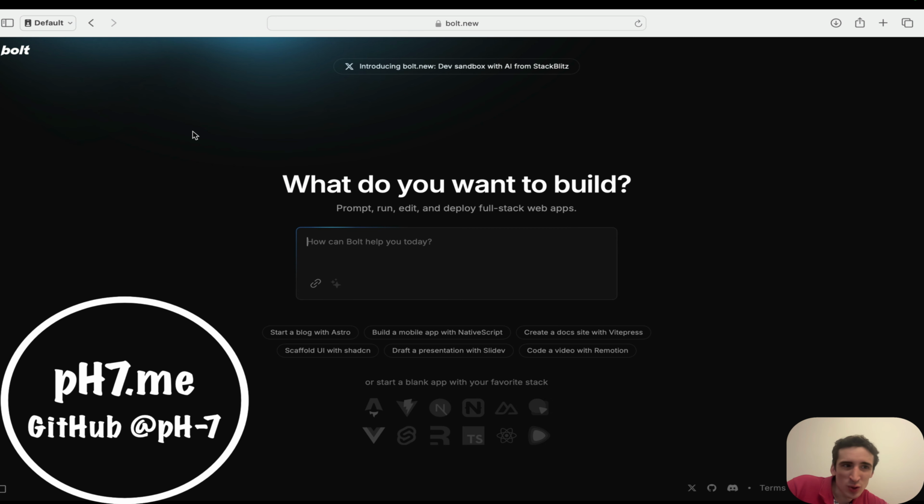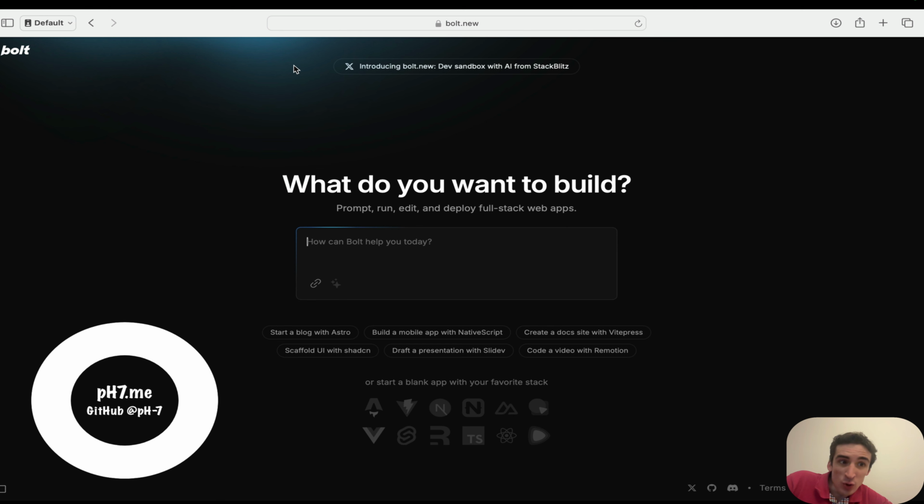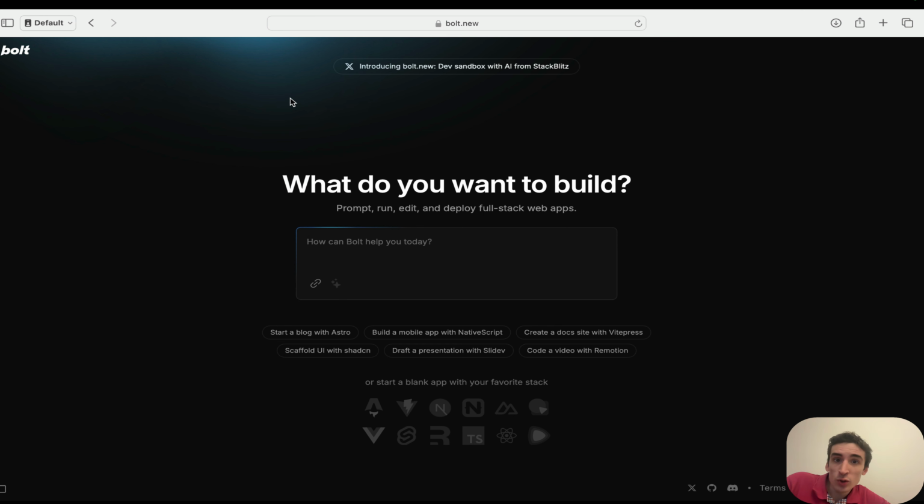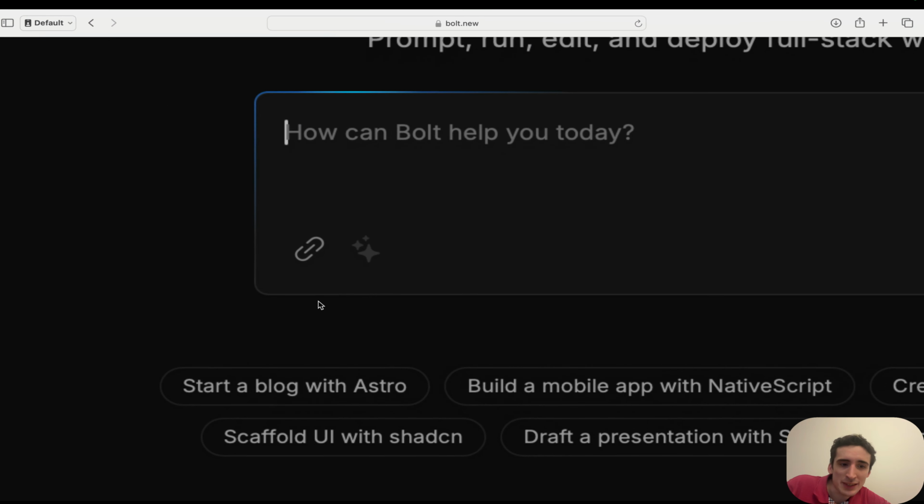Today I wanted to show you Bold.new. It's quite a new service, a new tool for you to create small MVPs and proofs of concept really quickly, and it will just ask you for a prompt. So here there are some examples of prompts you can use.